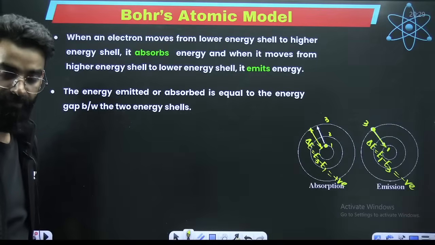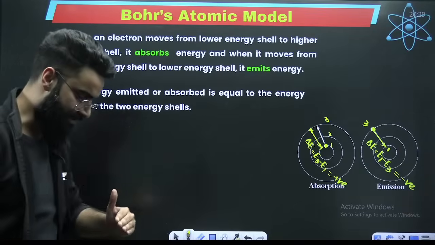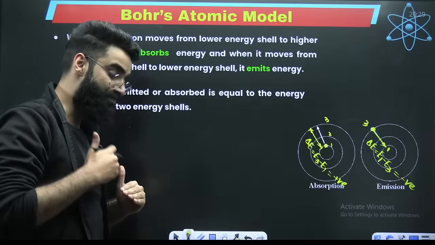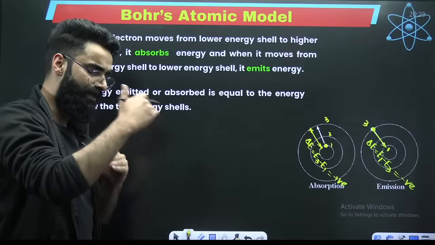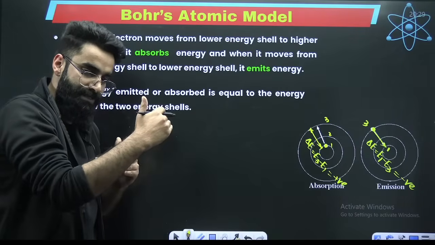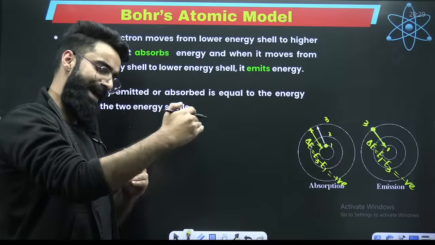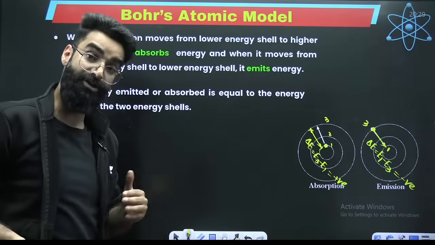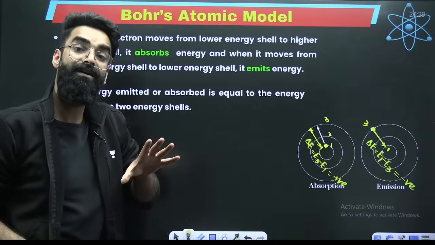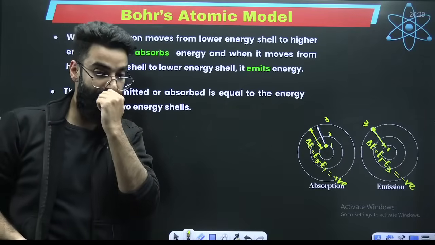Perfect. So when the electron makes a transition from lower to higher, energy is absorbed by the electron. How much? Whatever is the energy gap between those two shells. When the electron makes a transition from higher to lower, energy is emitted by the electron. How much? Whatever will be the energy gap between those two shells.